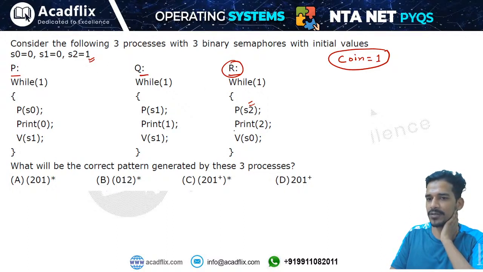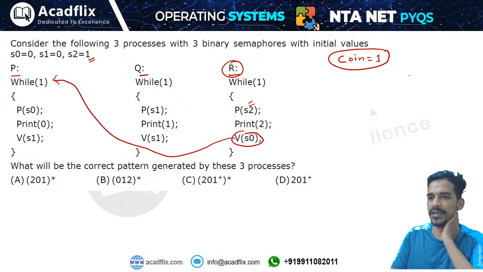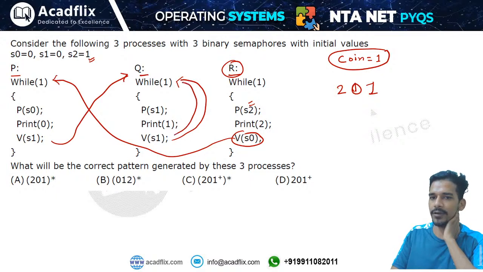This process executes, then this process gives the coin to the process P. Okay, this process gives the coin to the process P. Now process P can start executing. That means this process will print 2, then this process will print 0. Then this process P will give the coin to process Q. Then process Q will start printing 1. Then this process will give the coin to itself only. Q process will keep giving the coin to itself only. That means 2 0 1 1 1 1 will keep printing.